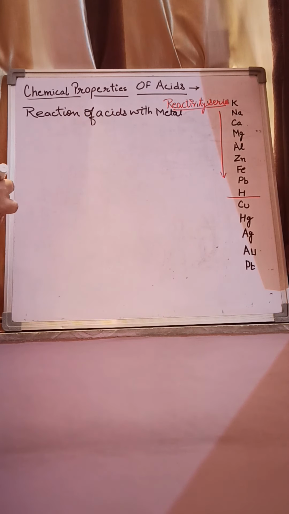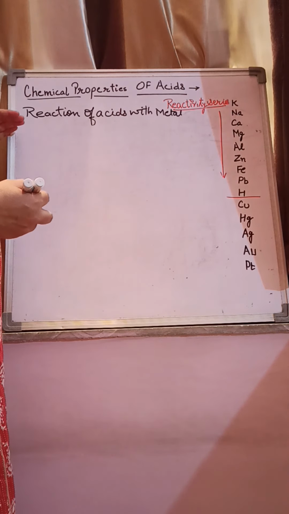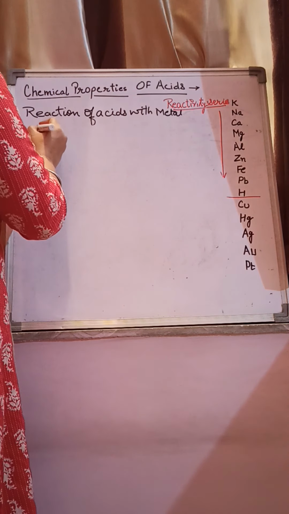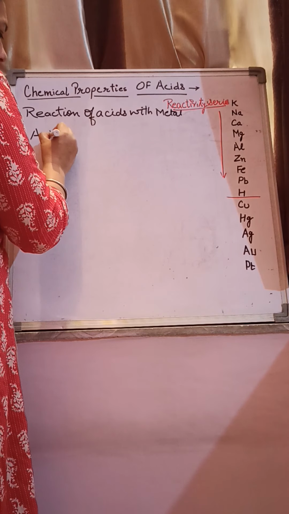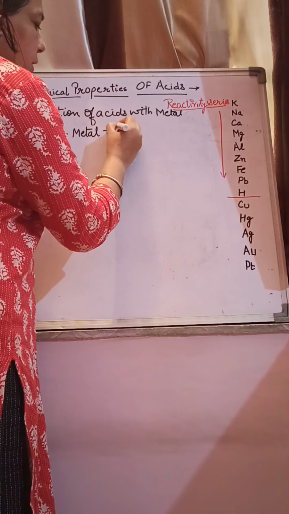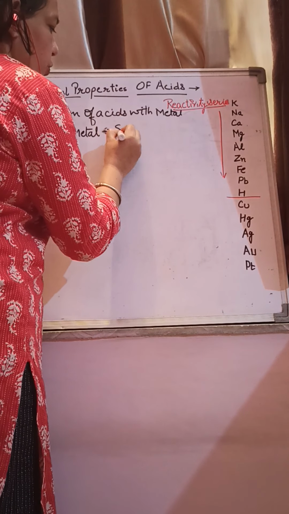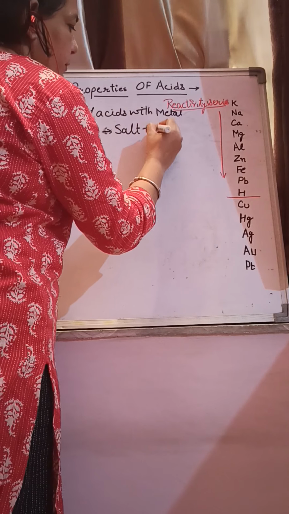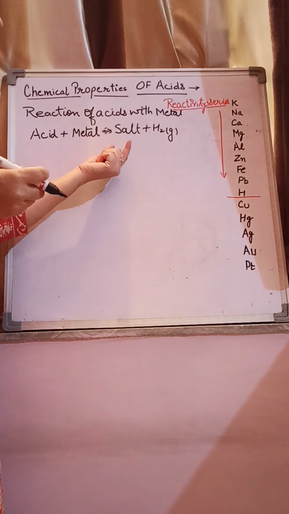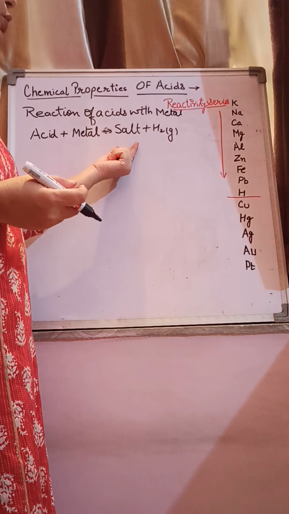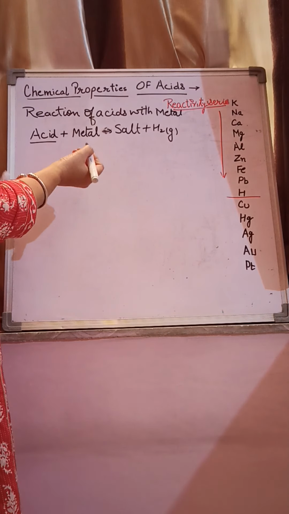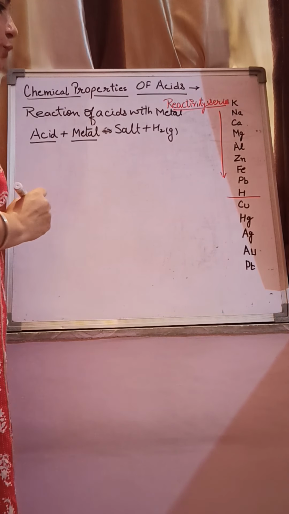Children, today we are going to study chemical properties of acids. In this sequence, the first property of acid is reaction of acids with metal. When acids react with active metals, there is a formation of salt and hydrogen gas. The nature of the product, meaning what type of product will be formed, depends on the acid which we take and the metal which we take.